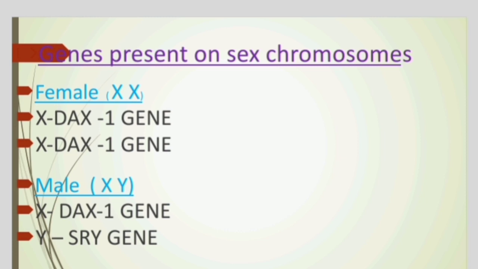In the Y chromosome alone, the SRY gene is present, and this SRY gene induces the testis determining factor. The testis determining factor acts on the testis and it secretes testosterone, which converts itself into DHT, so that the testis differentiates into the male characteristic features.